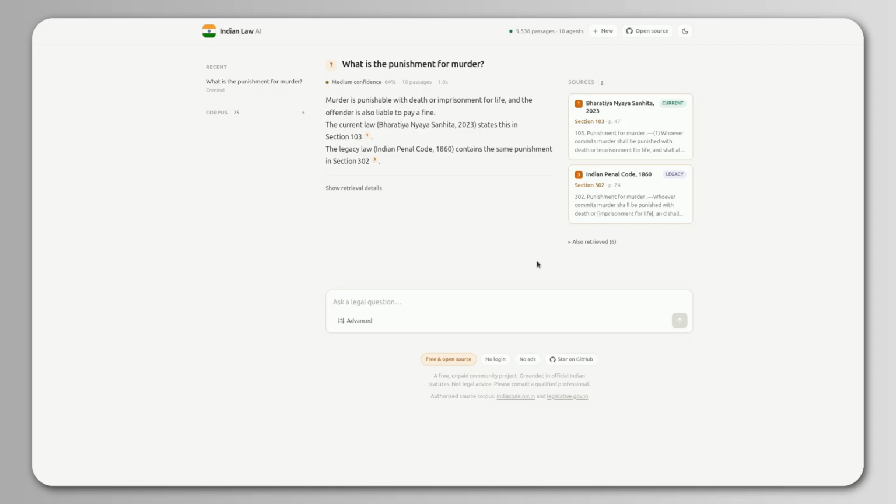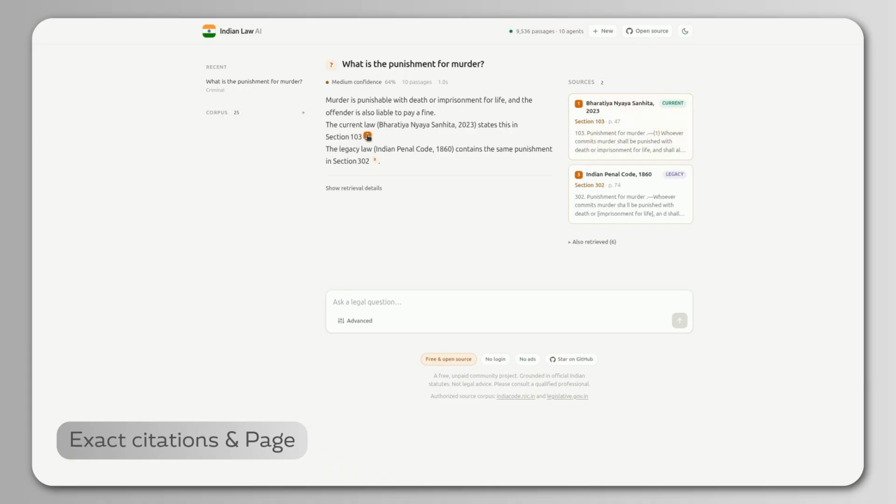It searches by meaning and by exact words at the same time, then merges the results. Two citations here. Section 103 of the Bharatiya Nyaya Samhita is the current law, and Section 302 of the old Penal Code is the older equivalent. The cutover was 1 July 2024.